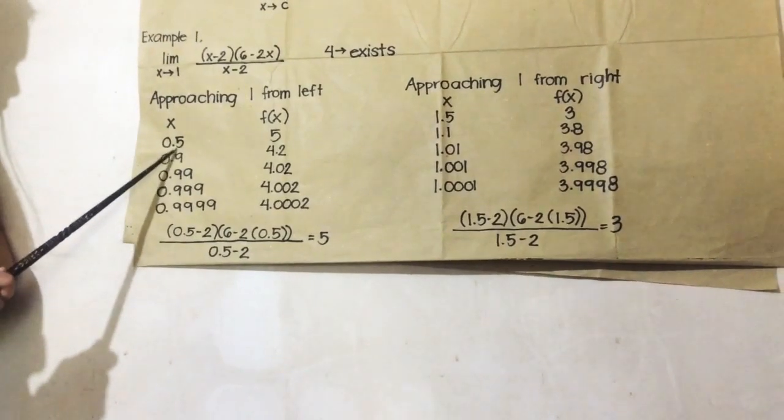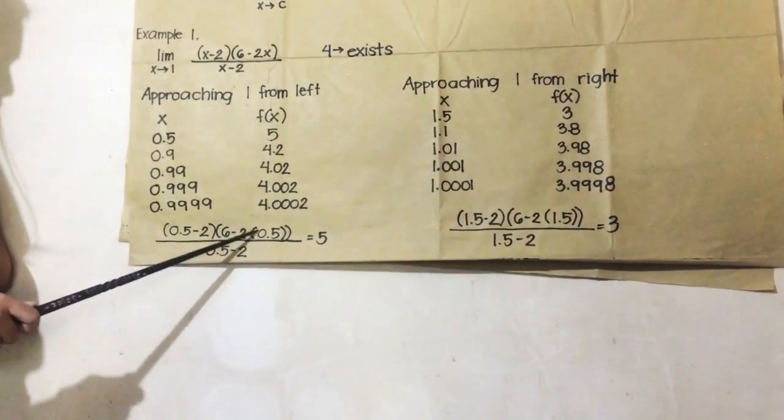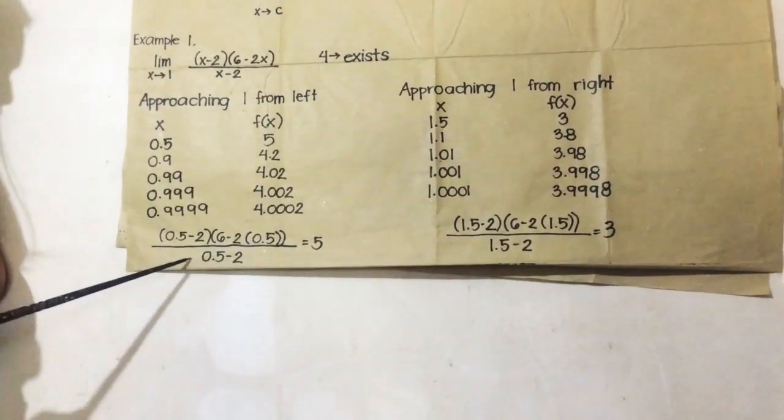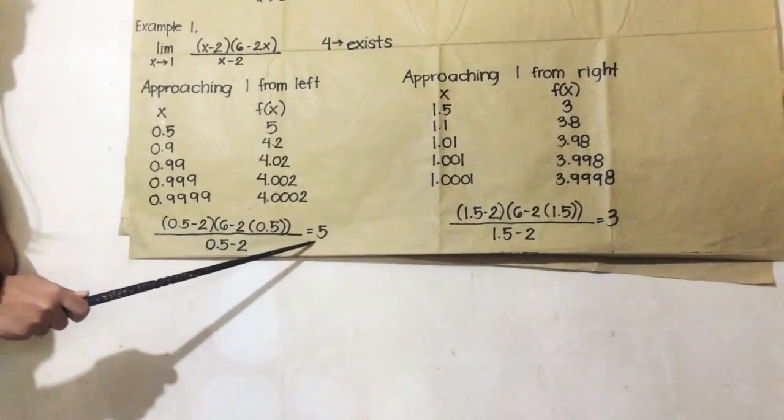0.5 minus 2, times 6 minus 2 times 0.5, over 0.5 minus 2 is equal to 5.